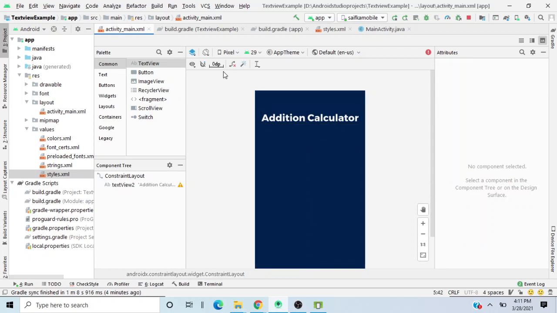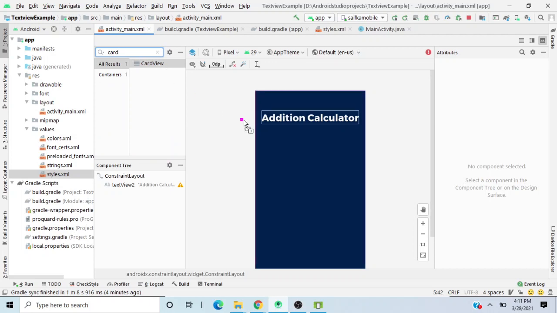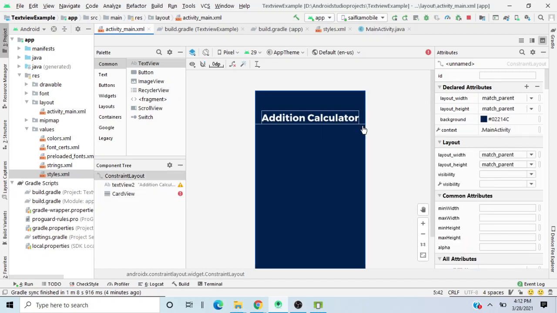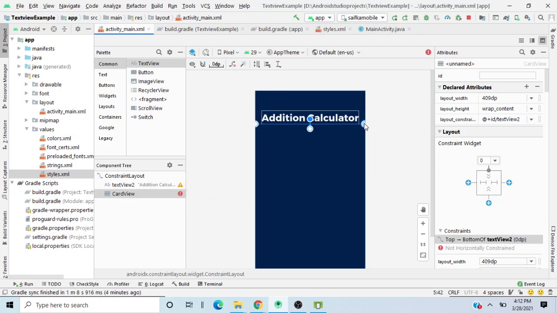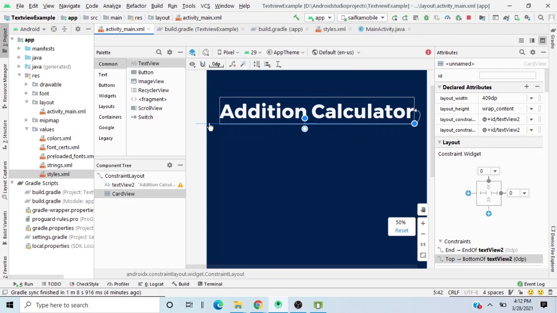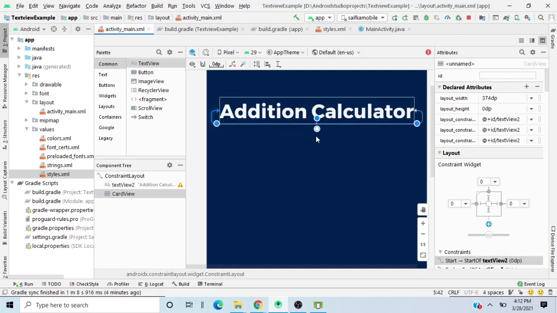And now just below this thing, we will add a card view over here. Let me quickly drag and drop this card view, and assign it to this one, take this thing and put it over here, and do the same thing on the left side as well. Okay, right now. And now inside this card view, we'll be adding a few things.